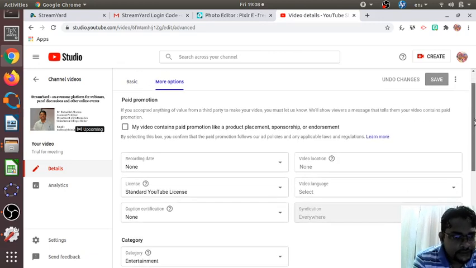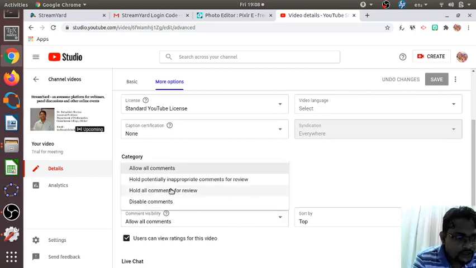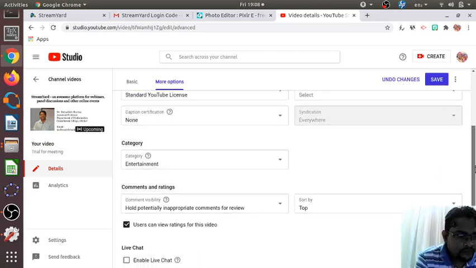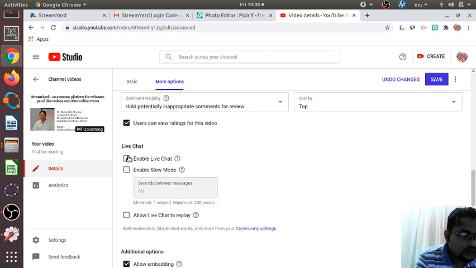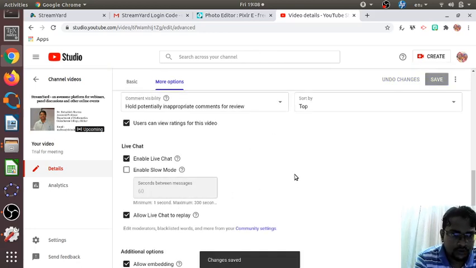So here you can change this particular thing, allow all comments. Instead of that, you can choose disable all comments, or you can choose hold potentially inappropriate comments for review. Usually I choose this option. And I keep the option of live chat also, and allow live chat to replay even after the session ends. When somebody visits this particular video, they will be able to see the live chat. If you want, you can disallow that option also.